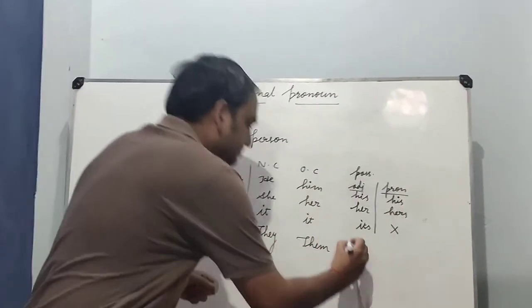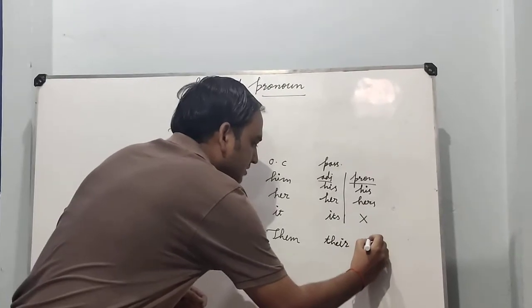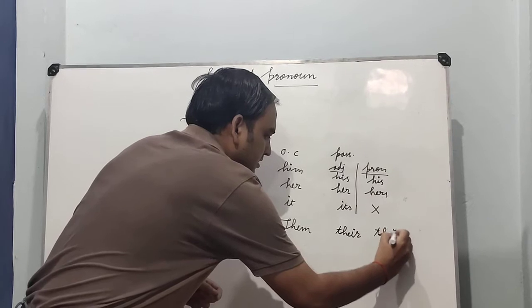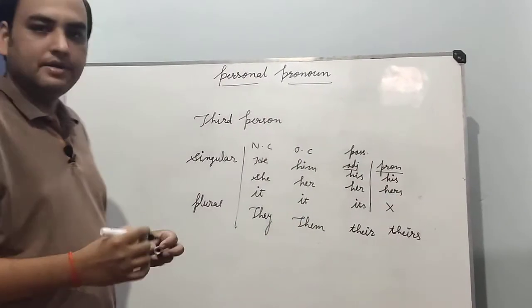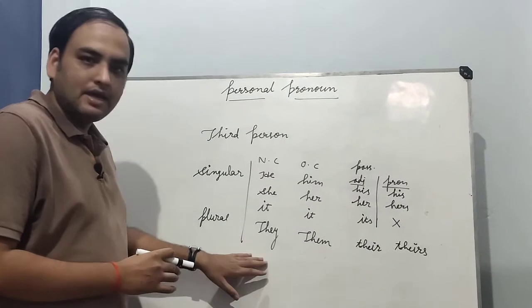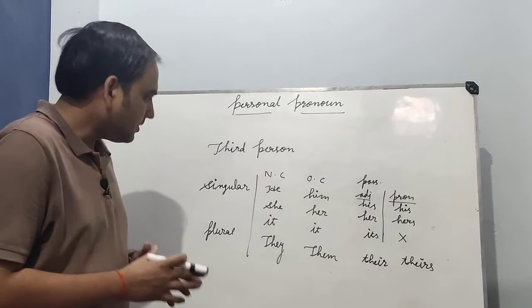Possessive adjective: their, and possessive pronoun: theirs. Okay, so we will use they as a third person plural pronoun.